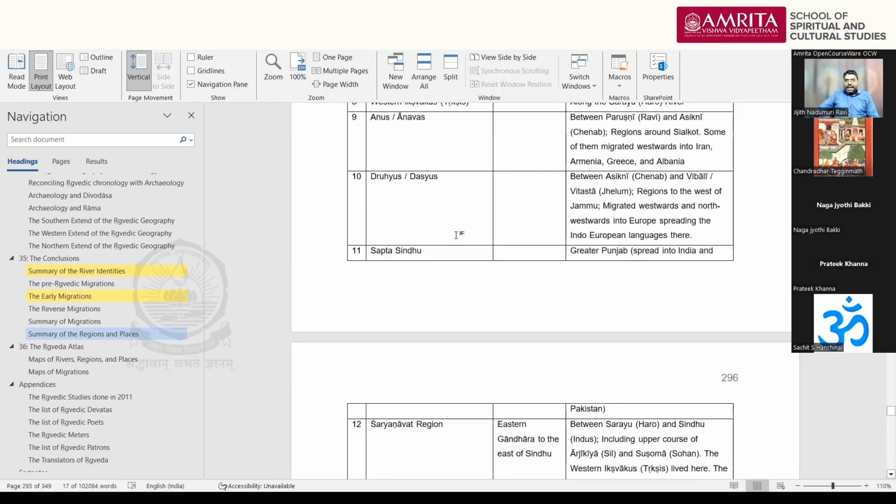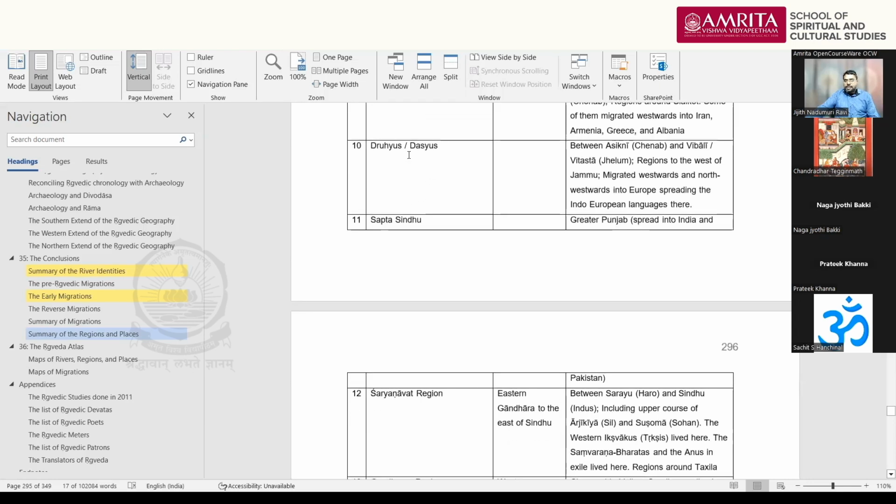So mostly it is a language that migrated. Maybe people who accepted those languages may even be native to Europe, and they may not have migrated from India, but the language migrated from Northwest India to Europe. So the Drifus were the speakers of the language from which the European languages, including English and German, everything originated. They are also called Dasyus.